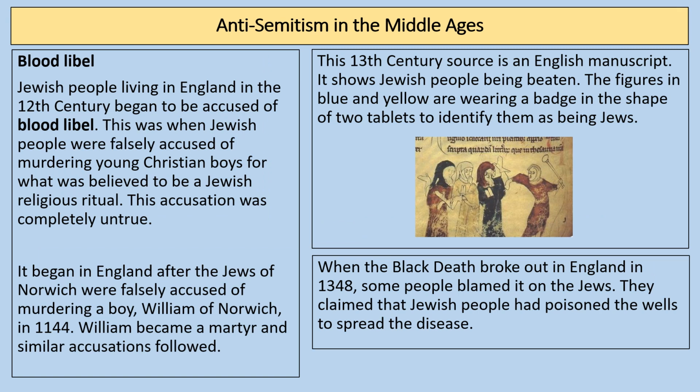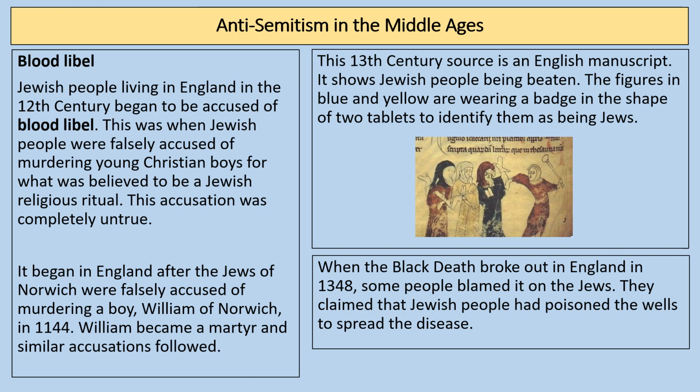So there was anti-Semitism, which is racism towards Jewish people, that took place in the Middle Ages, and that provides a little bit of context of the events that took place at Cliffords Tower in 1190. So the first thing to talk about, we've introduced that to you a little bit, is something called the blood libel. So Jewish people living in England in the 12th century began to be accused of something called the blood